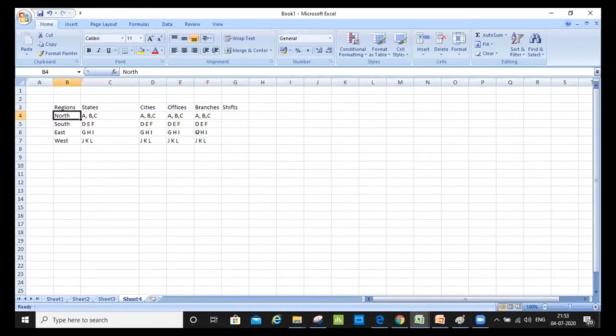So for example, if I'm doing sampling for north and I've taken everything into consideration, but while doing sampling for south, I've only considered states. It could be a possibility that I have equal amount of sample for D, E, and F, but I have not taken the cities, the offices, and branches sample into consideration. I would not have the right amount of sample.